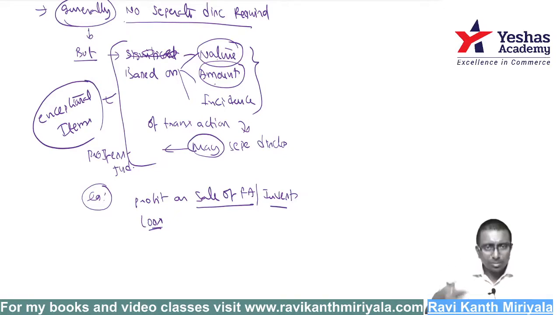When you sell it in business, we do buy fixed assets. When the life is over or when it is not useful for the requirement, we will sell it. That is very much expected to happen. It is not my ordinary day-to-day business, but it is incidental to business. I'll buy a machine, not useful, throw it off, I'll buy another one. When you are selling it off, then you may get a loss, you may get a profit.